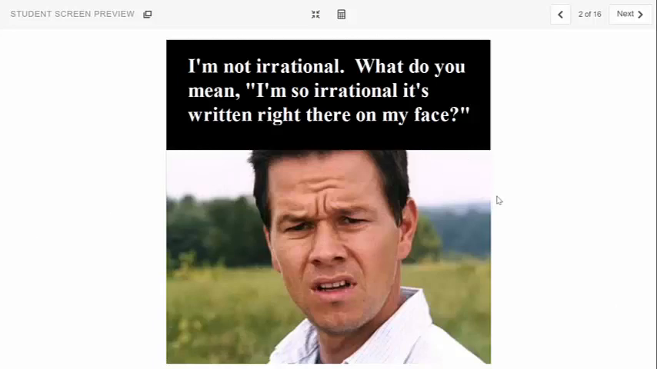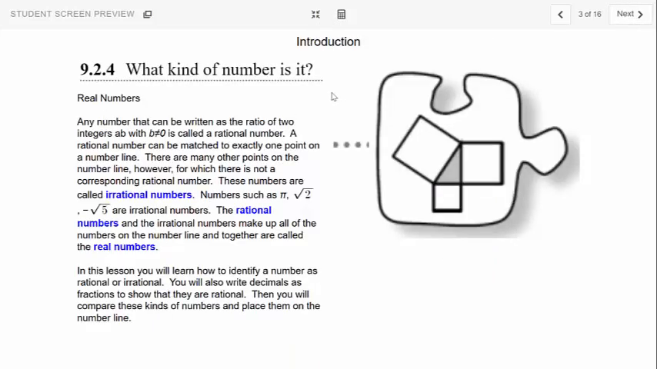Okay, so I'm not irrational. What do you mean? I'm so irrational. It's written right there on my face. Do you see how Mark Wahlberg has the number pi right here in the middle of his forehead? Right there. Pi is irrational. I love it. Genius.